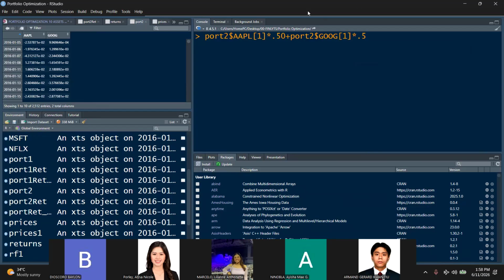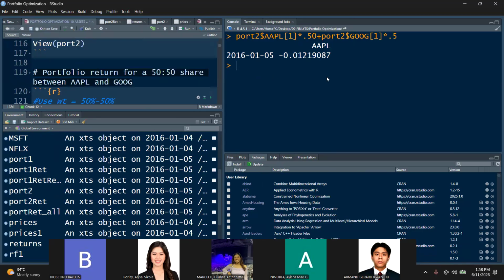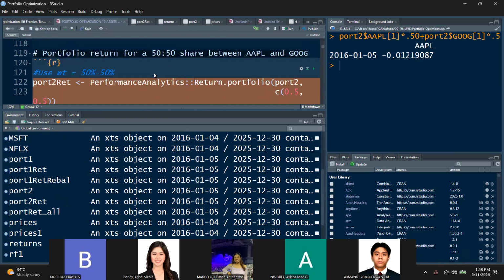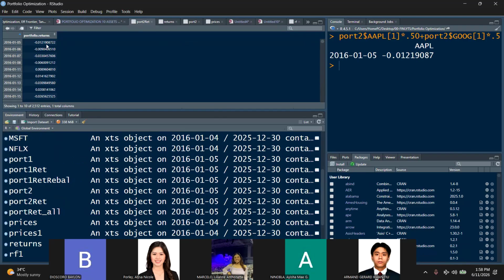So 50% of this, and then plus, also do the same for Google. Control Enter. So I'm getting negative 0.012. Okay, if we now compare that, class, with the one that we generated a while ago, this one, class, port 2 ret, here, 0.012190807. Exactly the same, class.